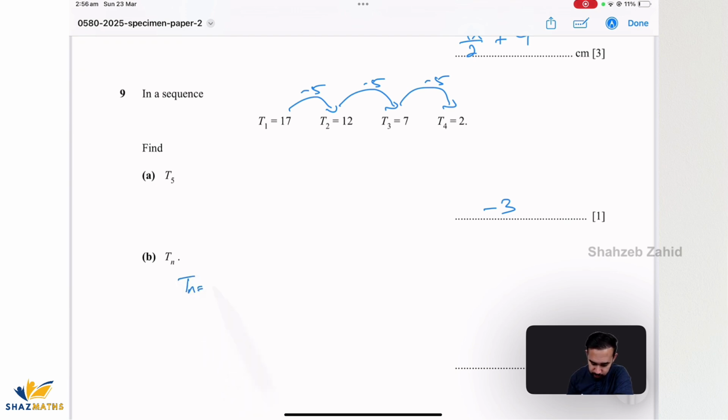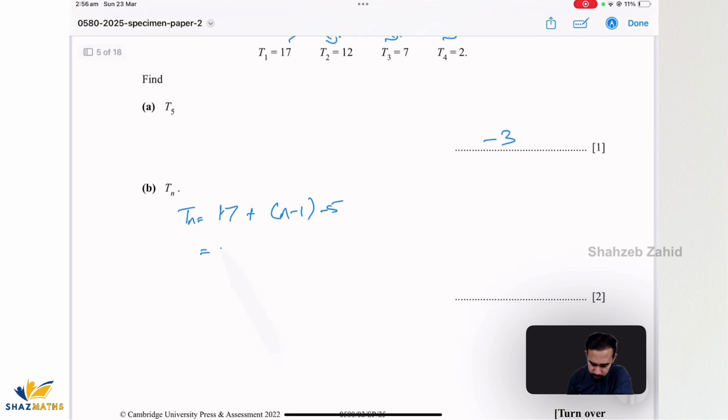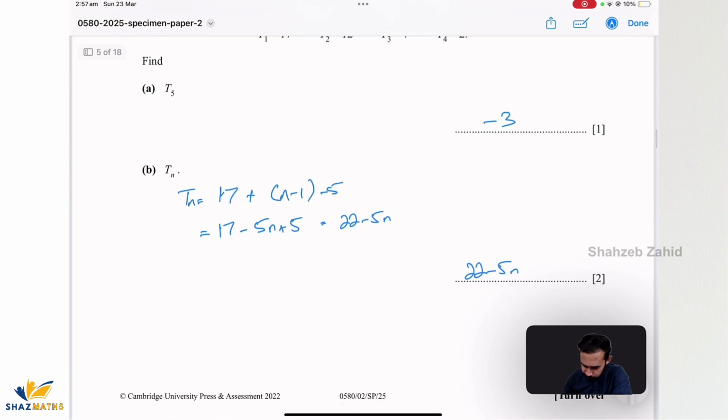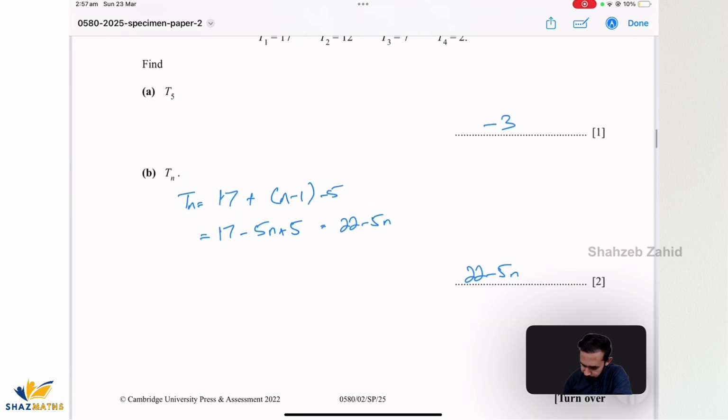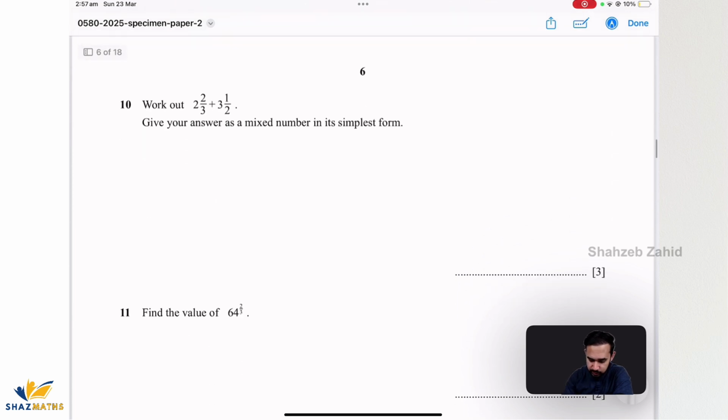So Tn would be A, first term is 17, plus n minus 1 times D, which is negative 5. Make sure you put a negative 5 as difference, not 5. So that comes up with 17 minus 5n plus 5. And that is 17 plus 5 is 22 minus 5n. We're running out of batteries, so I have to be quick. Okay, moving on.